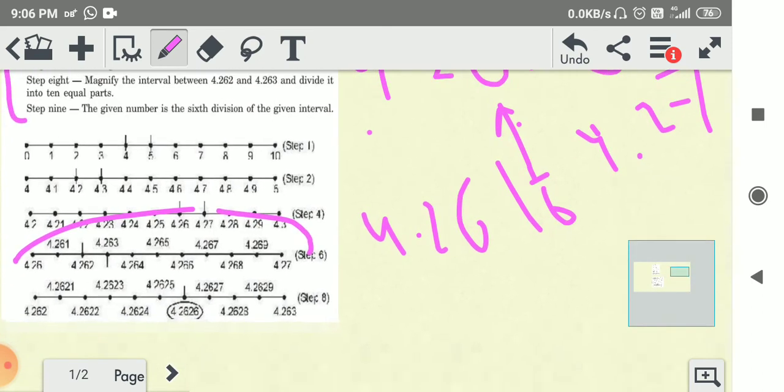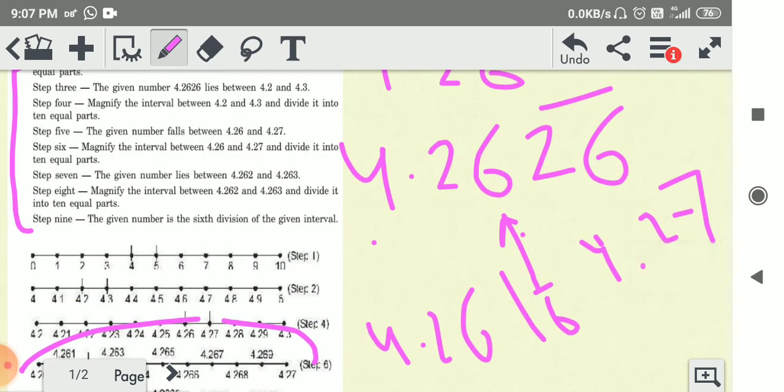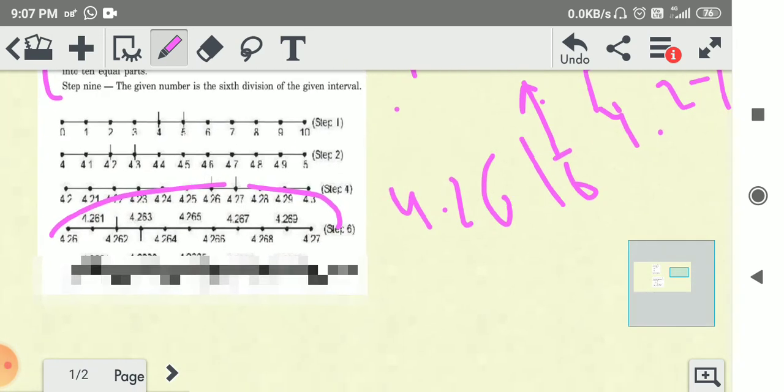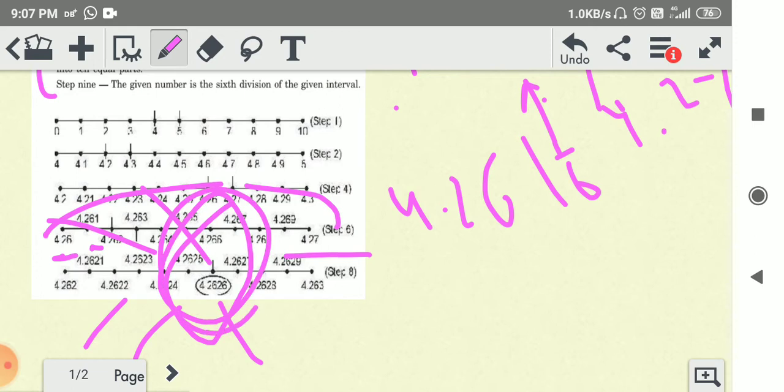Okay, again we have to divide into 10 parts between 4.26 and 4.27. So these are 4.261, 4.262, 4.263, 4.264, 4.265, 4.266. So these are our answer. Okay, is this clear?